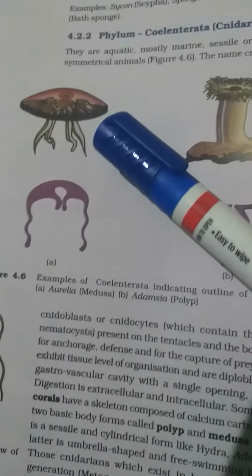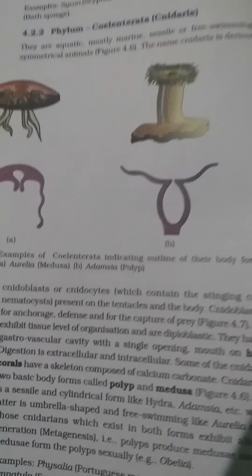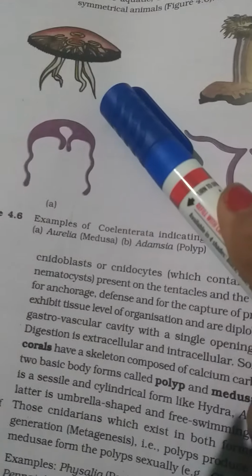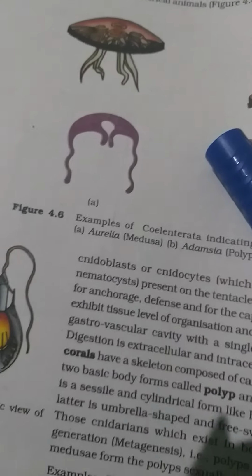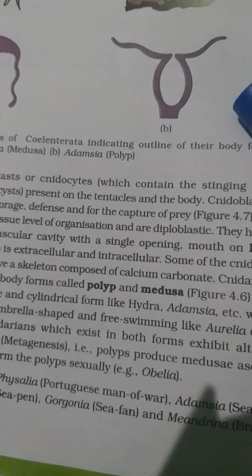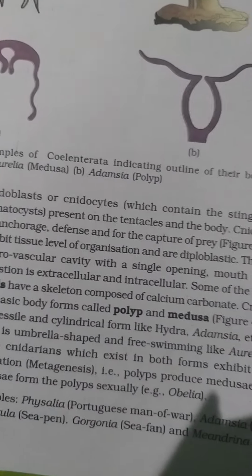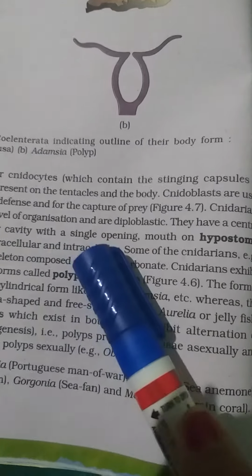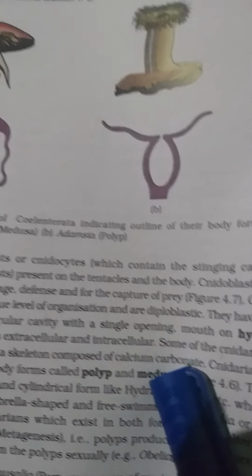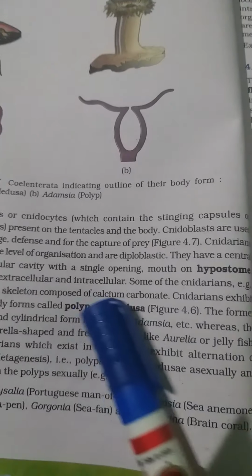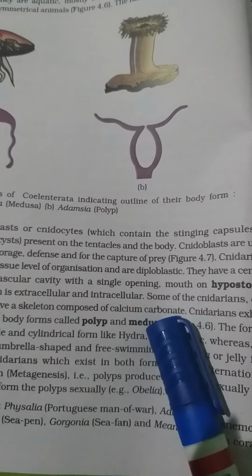Some, like coral reefs and all, there are two types. Now another thing is, some animals show two types of life form. First they are in a polyp form, and another is the medusa, that means free living. Exactly, alternation of generation is also there. So cnidarians exhibit tissue level of organization, and they are diploblastic, that means two-layered.